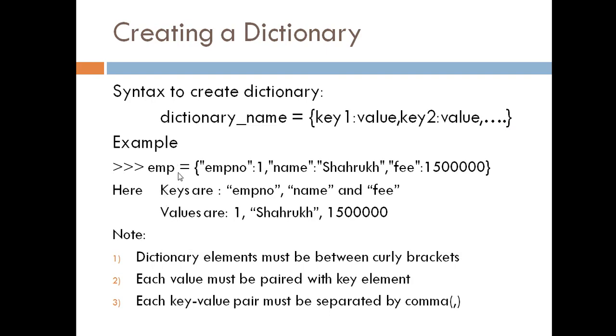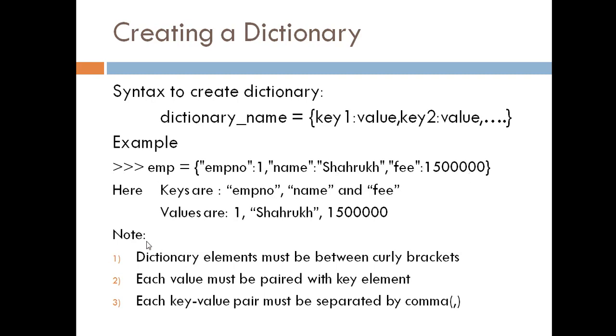Example of an employee. Suppose emp num is 1. How is it stored here? Can you see? Key 1 is emp num, value is 1. Key 2 is name, value is Shahrukh, and key 3 is fee, value is some 15 lakh. Now here the keys are emp num, name, and fee, and the values are 1, the name of the employee, and the fee.